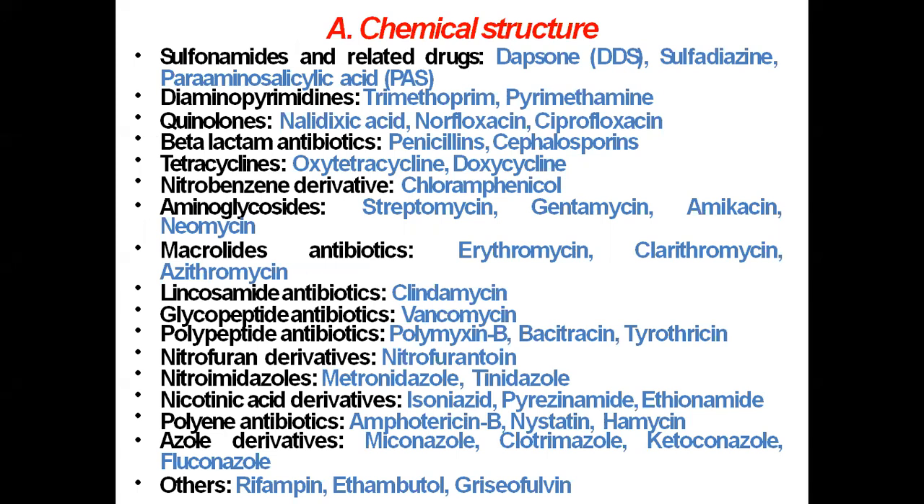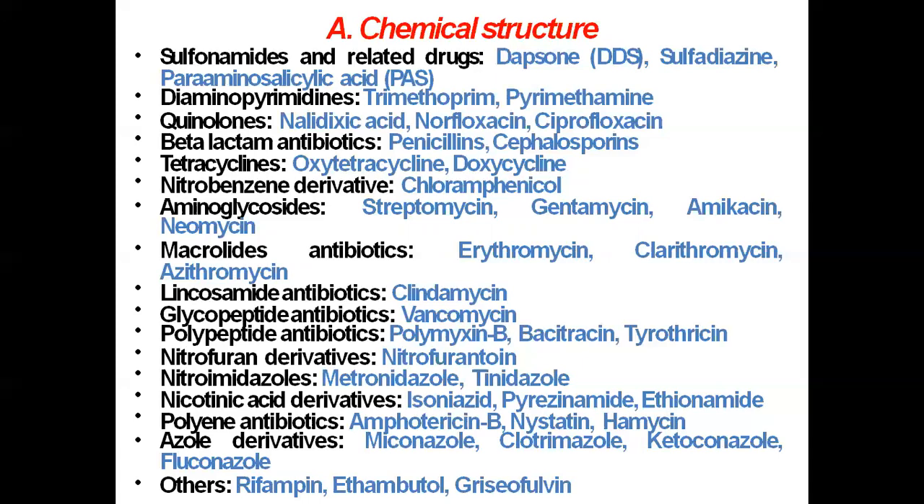Now as far as the chemical structure is concerned, these antimicrobial agents, number one, belong to sulfonamide groups. For example, dapsone, sulfadiazine, para-aminosalicylic acid. Then another group, that is diaminopyrimidine. The examples are trimethoprim, pyrimethamine. Then quinolones, which include nalidixic acid, norfloxacin, ciprofloxacin. Then beta-lactam antibiotics like penicillins, cephalosporins.